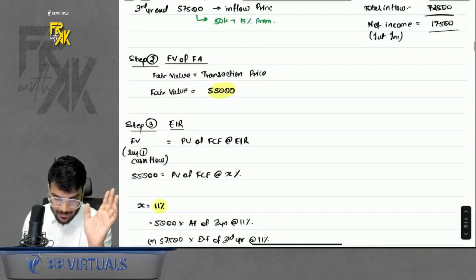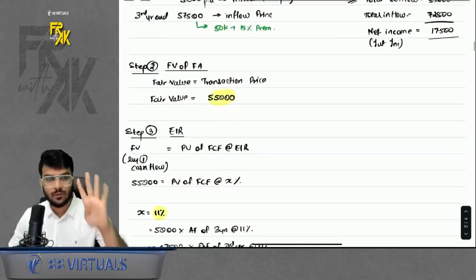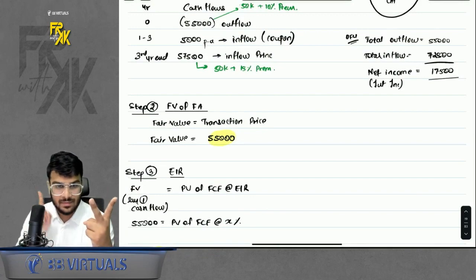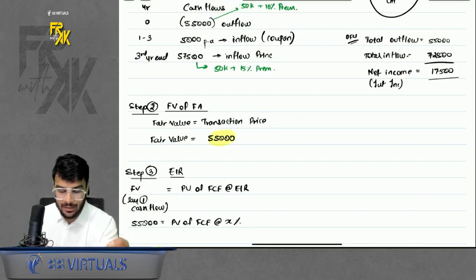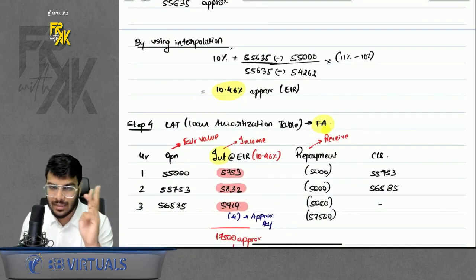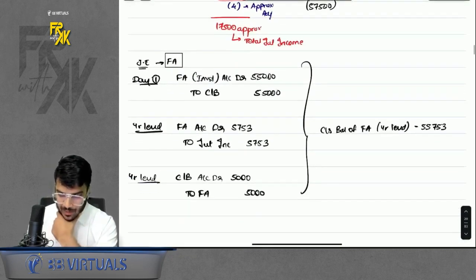So again, how many steps are there? Just to summarize things for you, 4 steps. Step number 1, cash flows. Step number 2, fair value. In this case, we assume it. Third, EIR, calculated if not given. Fourth is LAT. Simple, 4 steps: cash flows, fair value, EIR, LAT. Done. How do we do the accounting?